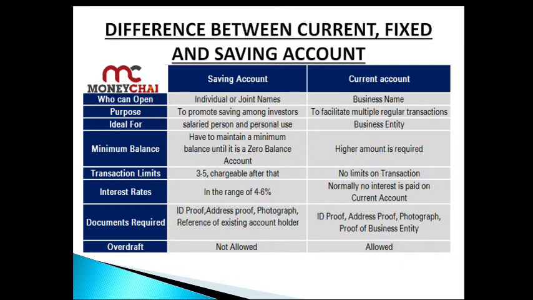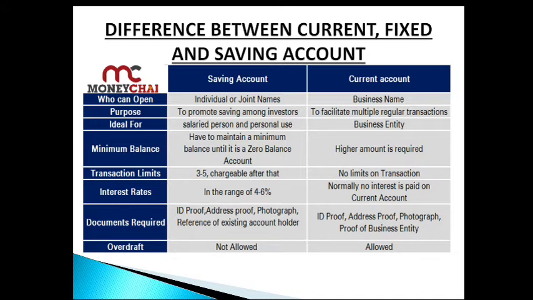Moving on to the difference between current account, fixed account and saving account. First we'll go with saving account and current account. Who can open? When we talk about saving account, individual or joint name, it promotes saving among individuals. It is ideal for a salaried person or personal use. The minimum balance: it can be a zero balance account. Transaction limits are 3 to 5, chargeable after that. Interest rate is 4 to 6%. Documents required are address proof, ID proof, photograph, reference of the existing account holders. Overdraft facility in a saving account is not allowed.